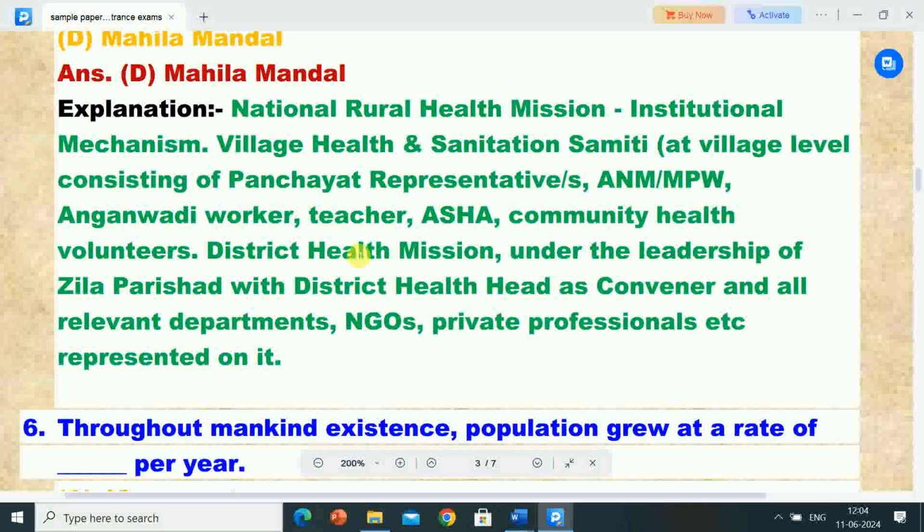representatives, ANM, MPW, Anganwadi worker, teacher, ASHA, community health volunteers, district health mission under the leadership of Zila Parishad with district health head as convener and all relevant departments, NGOs, private, professional, etc.